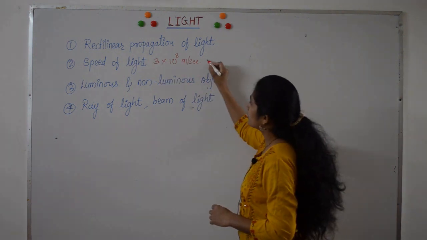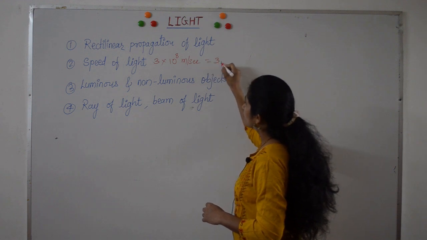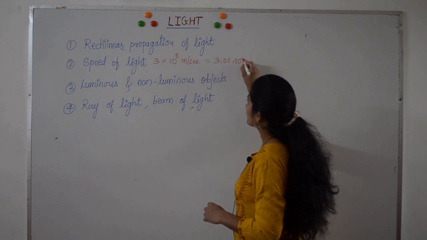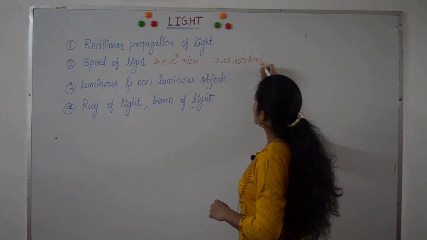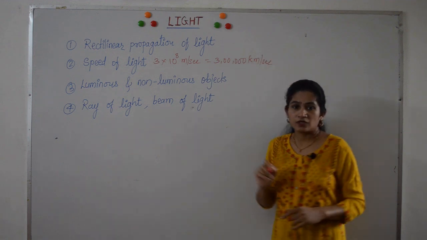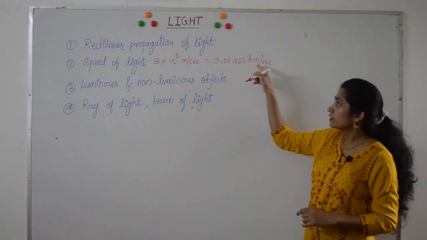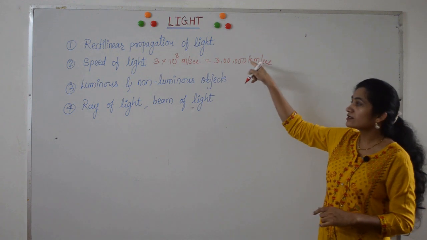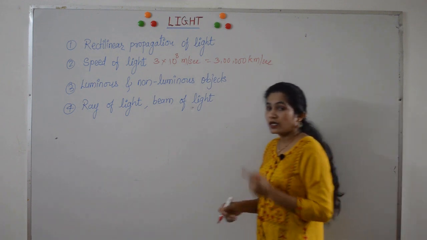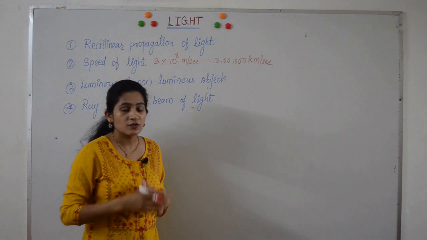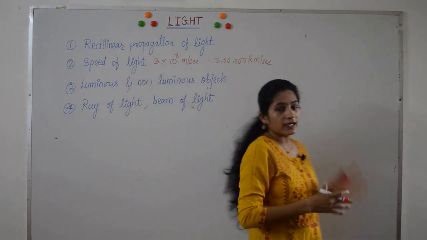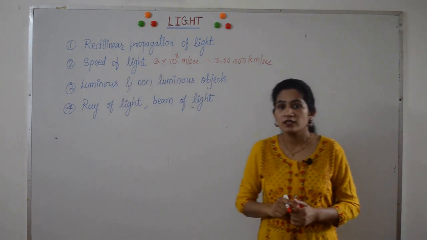If you convert the speed of light into kilometer per second, you will get 3 lakh kilometer per second. It means in 1 second it travels 3 lakh kilometers, and therefore the vast distance between the sun and the earth, light can travel in just 8 minutes and a few seconds.